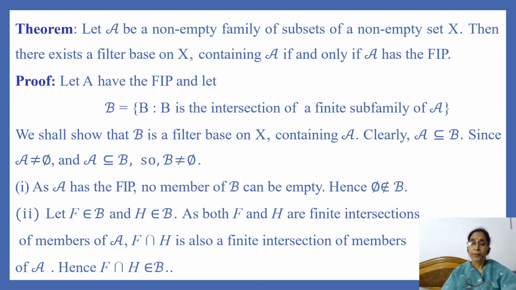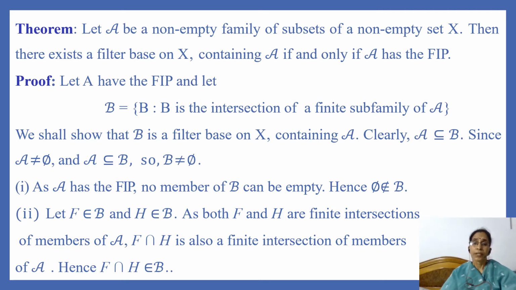So let B be the collection of the intersections of finite numbers of members of A. Then we shall show that B is a filter base on X containing A. Clearly, A is contained in B. Why?